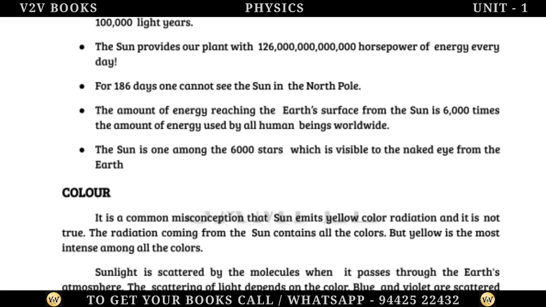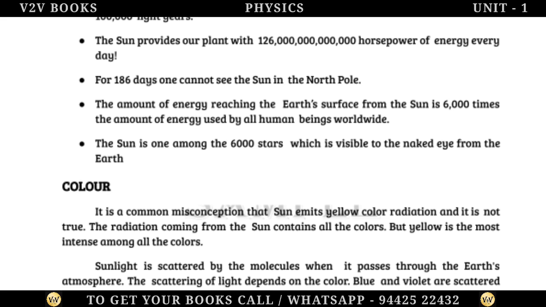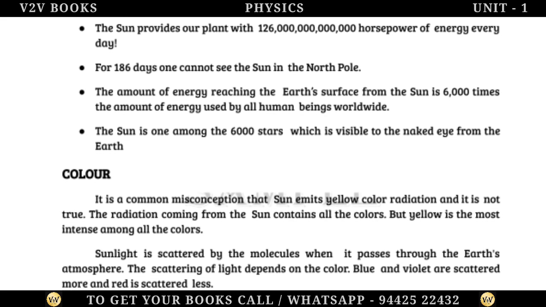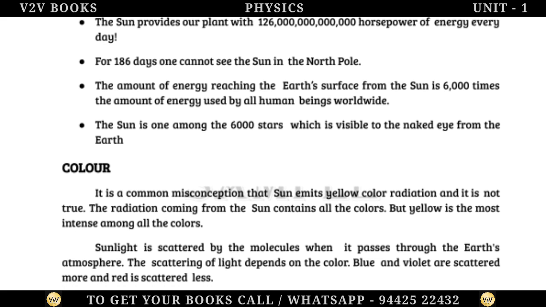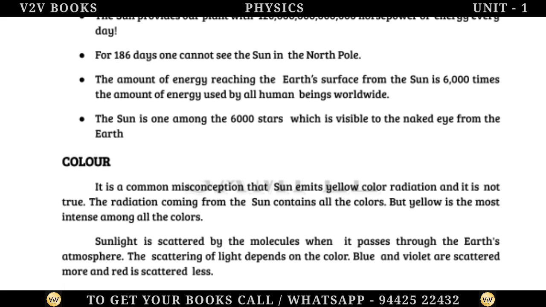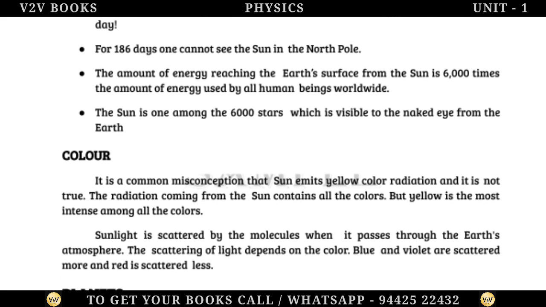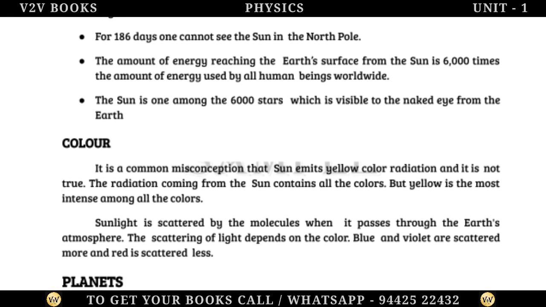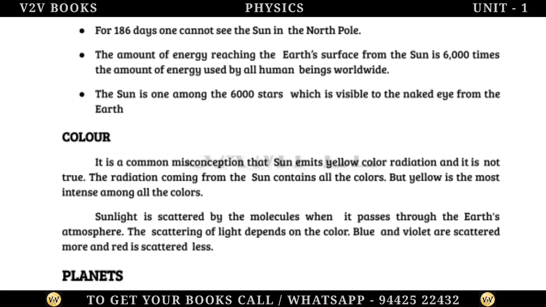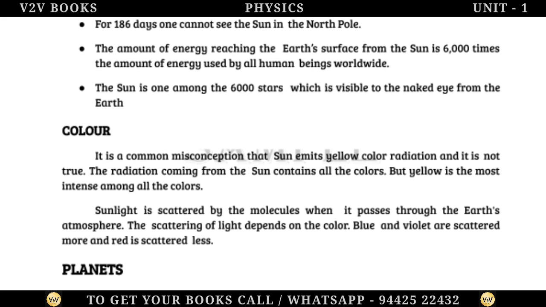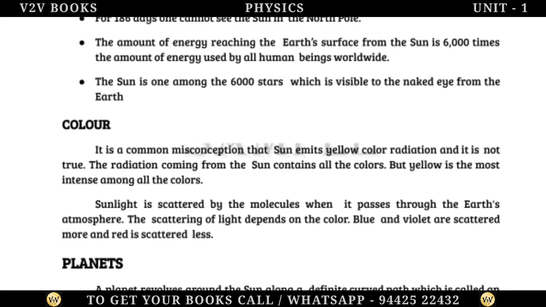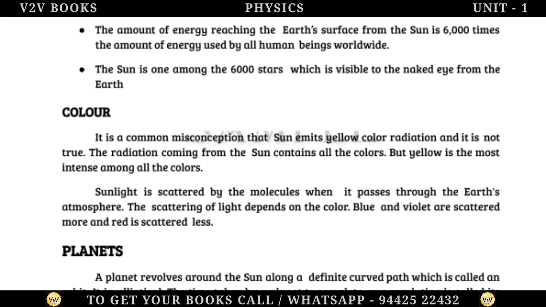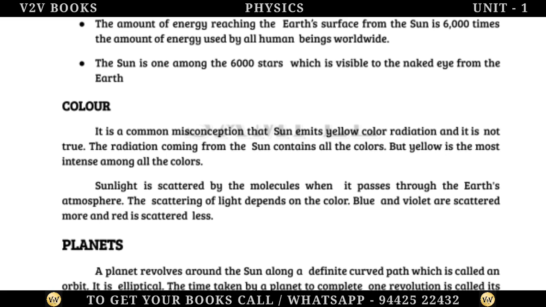Color. It is a common misconception that the Sun emits yellow color radiation, and it is not true. The radiation coming from the Sun contains all the colors. But yellow is the most intense among all the colors. Sunlight is scattered by the molecules when it passes through the Earth's atmosphere. The scattering of light depends on the color. Blue and violet are scattered more and red is scattered less.